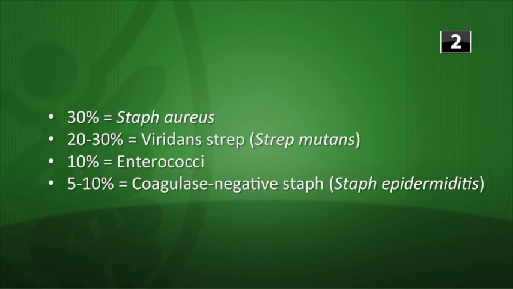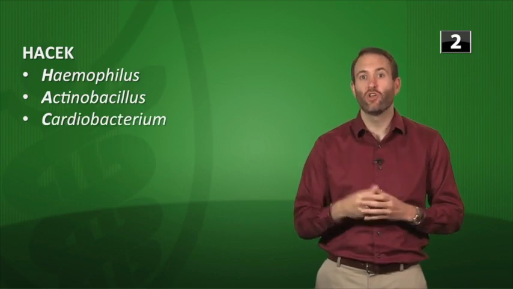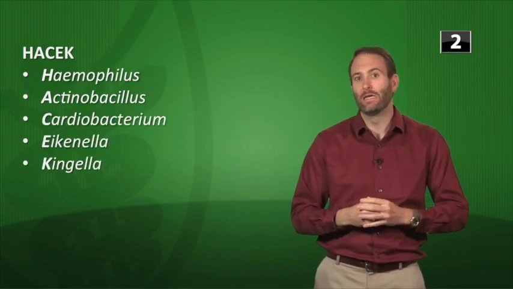Now, when you know you have endocarditis, but nothing is growing on blood cultures, you're probably dealing with one of the HACEK organisms. So that's H-A-C-E-K, and that stands for Haemophilus, Actinobacillus, Cardiobacterium, Eikenella, and Kingella.